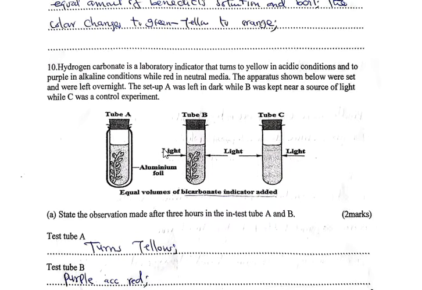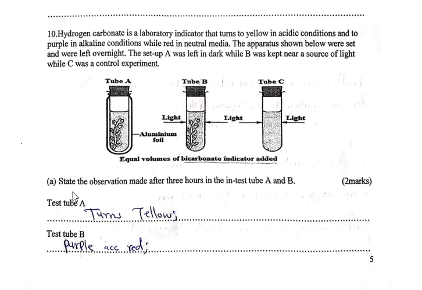Question 10. Hydrogen carbonate is a laboratory indicator that turns yellow in acidic conditions and purple in alkaline conditions, while it is red in neutral media. The apparatus shown below was set up and left overnight. Setup A was left in the dark, while B was kept near a source of light, while C was a control experiment. Observations made after 3 hours: test tube A turns yellow, test tube B turns purple.